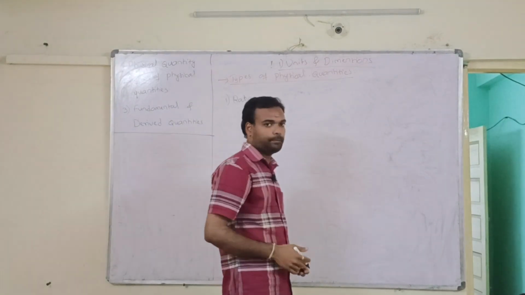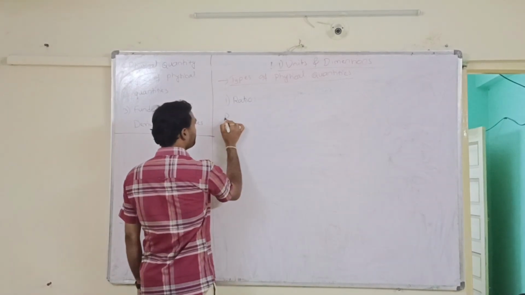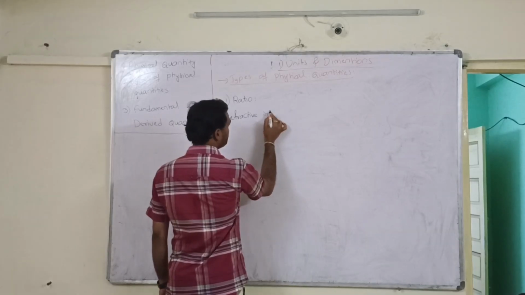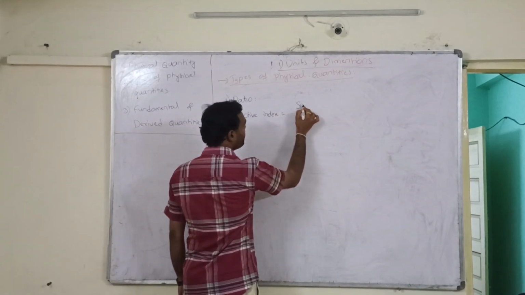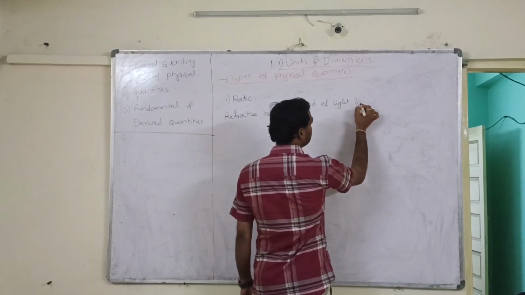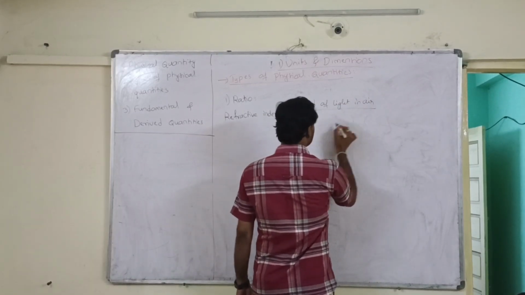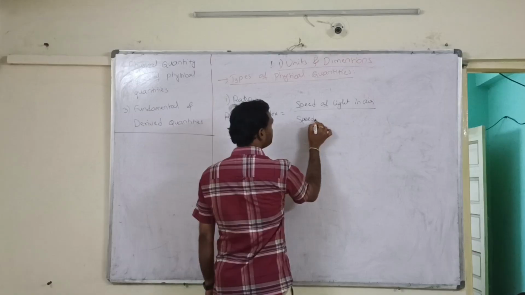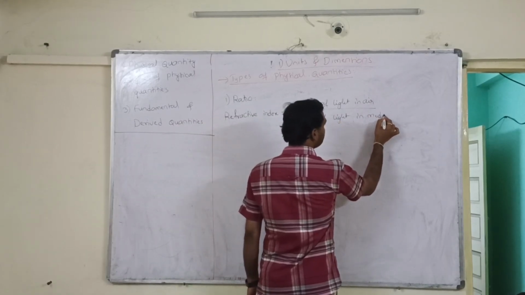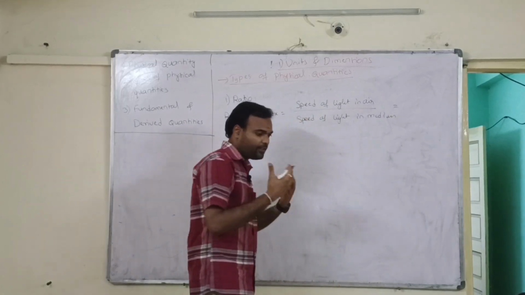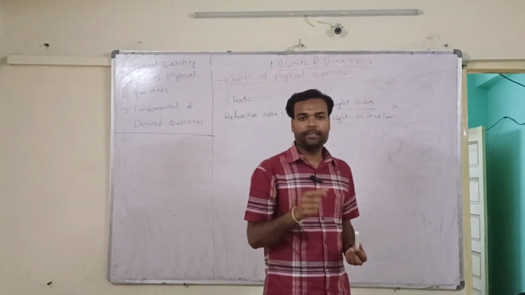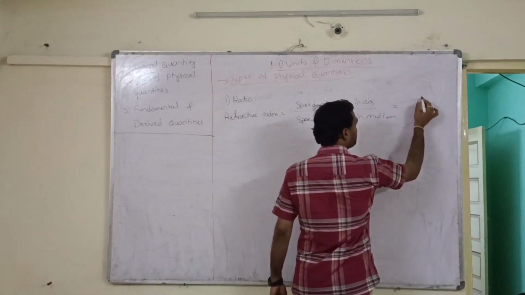I can give you an example. Suppose let us assume refractive index, which is equal to the speed of light in air divided by the speed of light in medium. What is the unit for speed? That is meter per second.